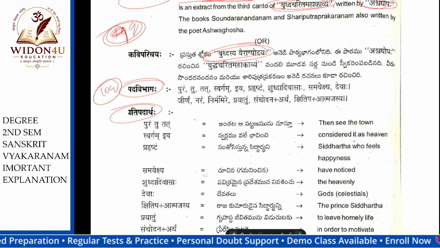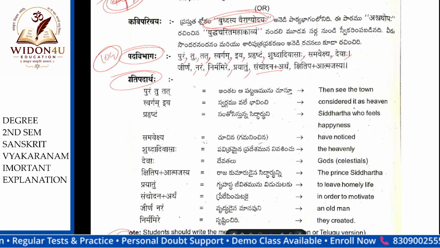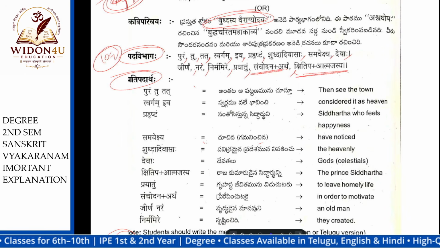Okay, next divide the words, whatever words you understand from the shloka, divide. Param, tu, tat, sarvam, iva, prahushtam, shuddhita nivasaha, samavekshaha, deva, chiranam, naram, narmam, mire, prayatum, sanchodhanartam, kshiptitam, atmajaya.